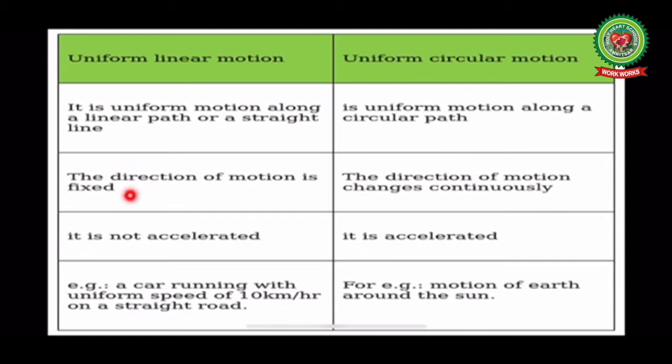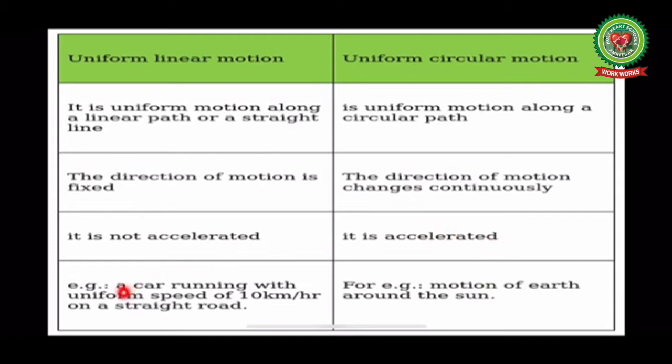In case of uniform linear motion, the direction of motion is fixed. And in case of uniform circular motion, the direction of motion changes continuously. Uniform linear motion is not an accelerated motion, and uniform circular motion is an accelerated motion, as we have discussed.